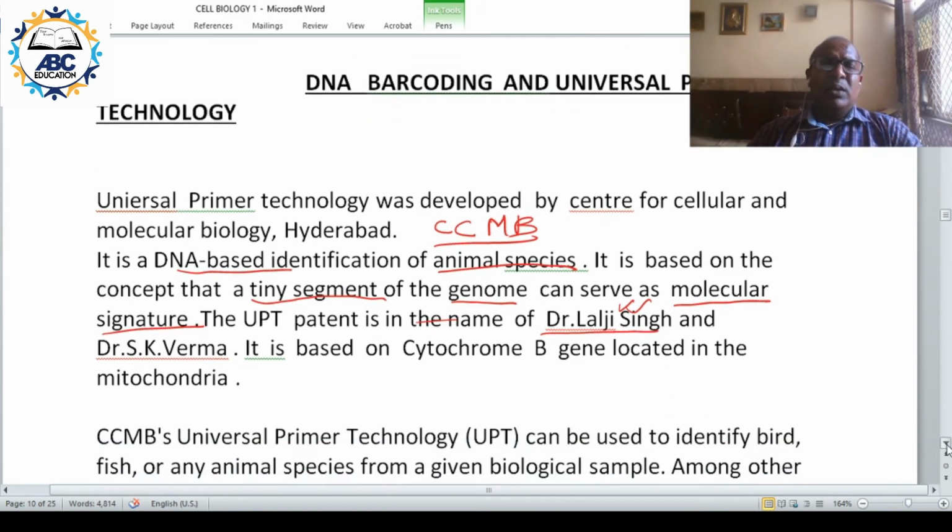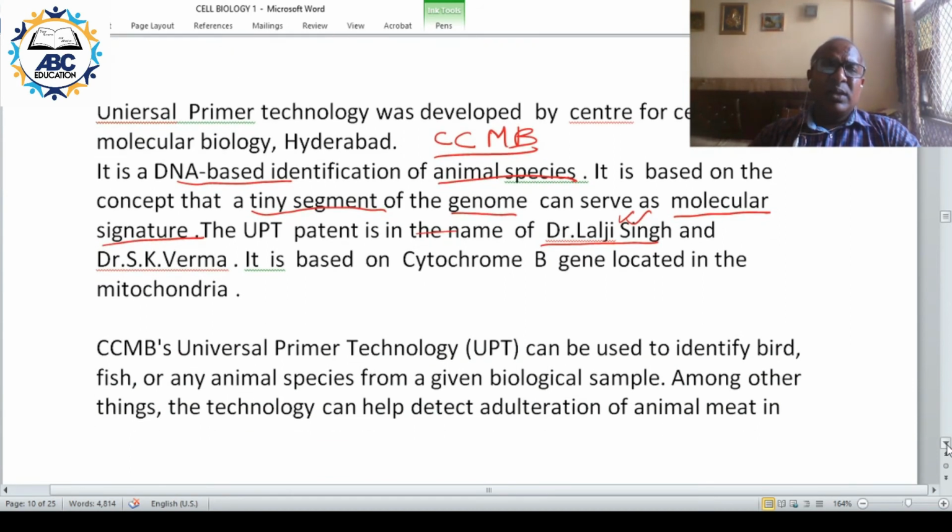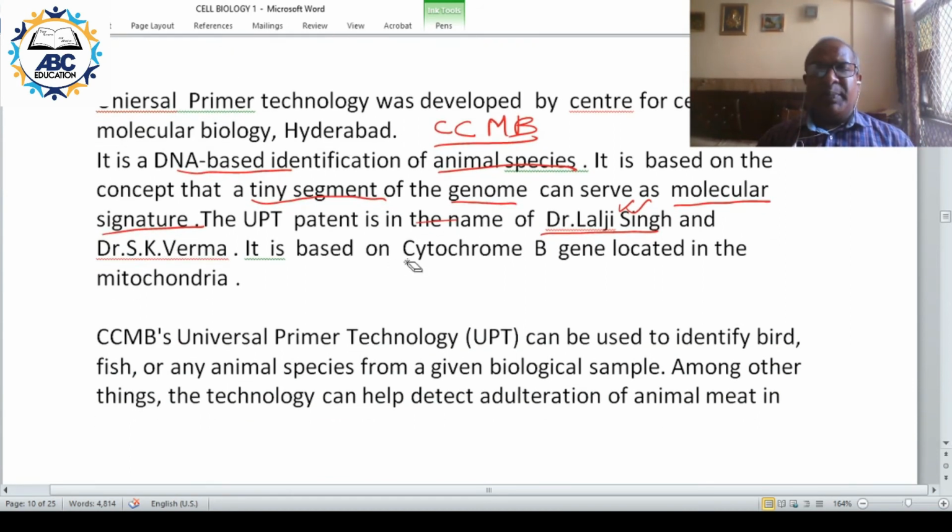Now, the UPT is based on the cytochrome B gene found in the mitochondria. So the universal primer technology uses the cytochrome B gene that is found in the mitochondria.